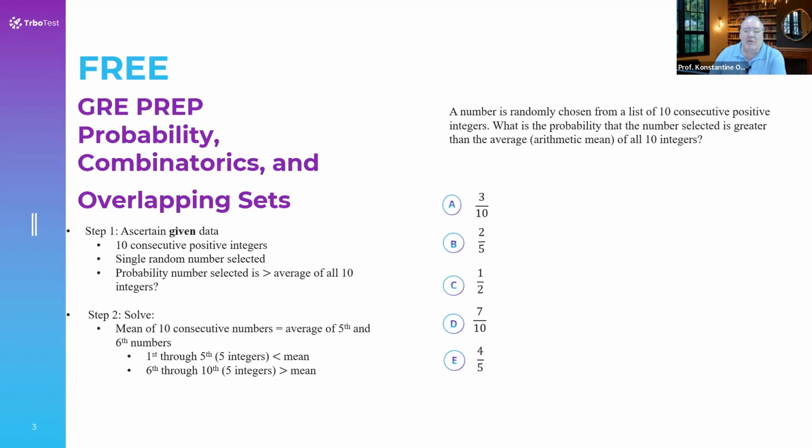Therefore, the answer is quite simple. It's C. Only half of those numbers are above, so the probability is 1 over 2.